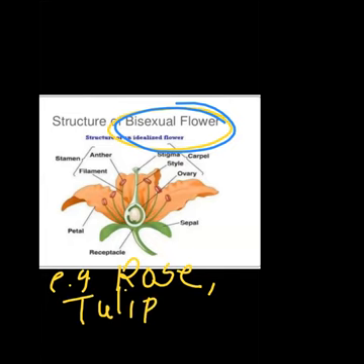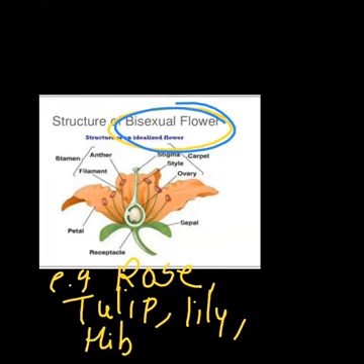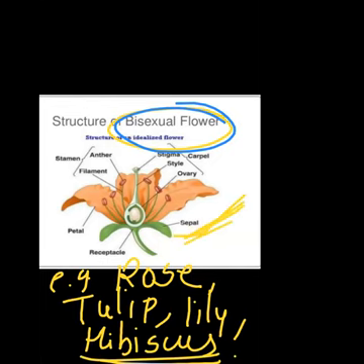Lily flower is also bisexual. Hibiscus, which is there in the image on the screen. Hibiscus means China rose. The flower of hibiscus, etc.